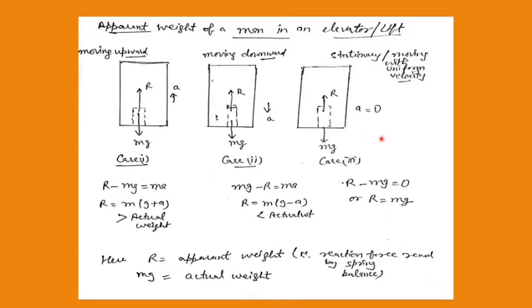In a similar way, we have to explain what is happening to the apparent weight of a man when he is moving in a lift. The lift can move upward, can move in the downward direction, or it can be stationary. So these three cases you have to discuss.